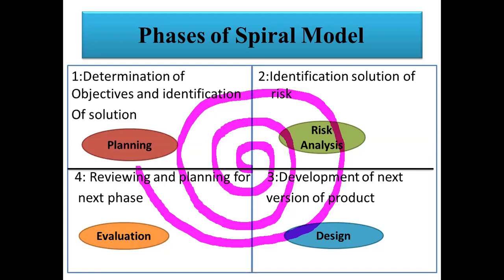Then in the last phase, we are reviewing as well as planning for the next phase. First, the working model is prepared, then we review that working model or prototype, then we plan for the next phase. If we need to add any functionality, we can change the requirement, all these things. So this is the best model for large projects where there is some risk related to a particular project.